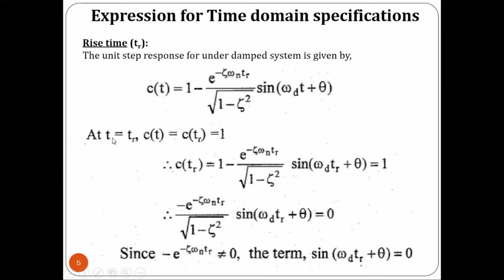Now substituting the value of t equal to tr and C of tr equal to 1, we will be getting 1 equal to 1 minus e power minus zeta omega n tr divided by root of 1 minus zeta square, sine of omega d tr plus theta. So the value of C of tr will be equal to 1.